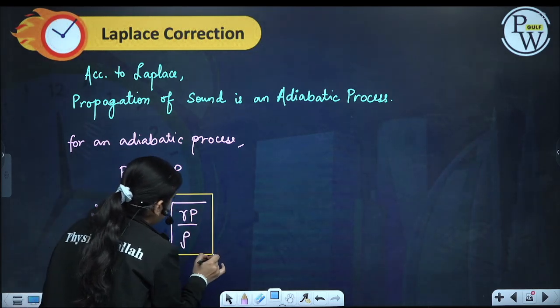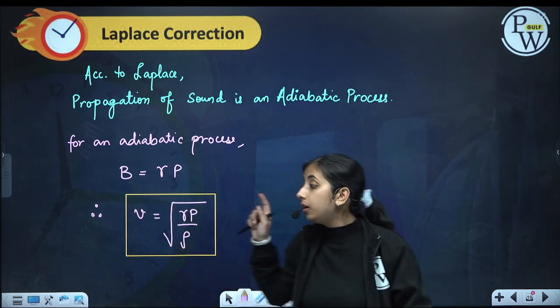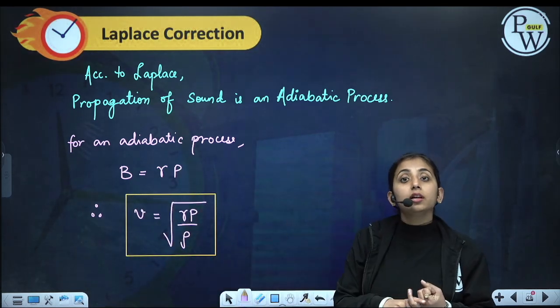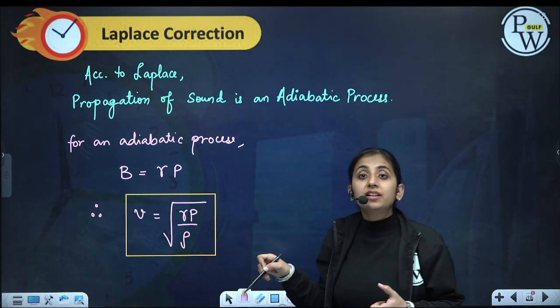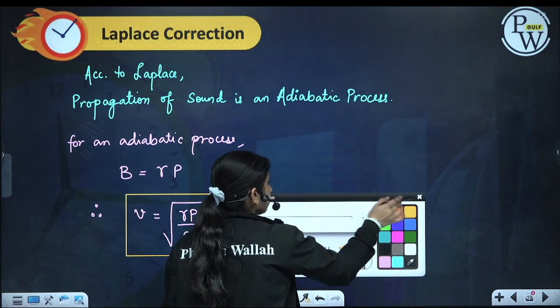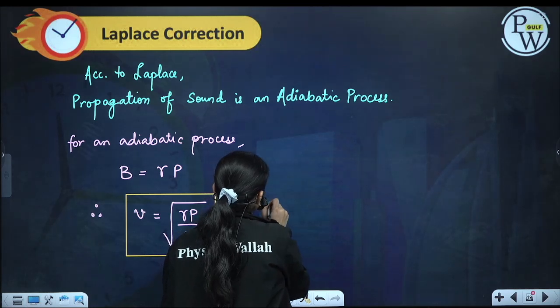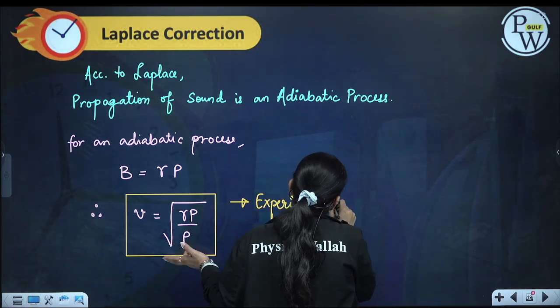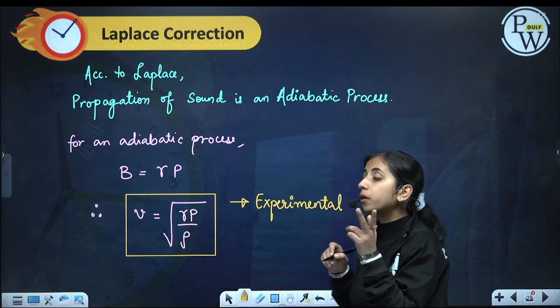When we calculated the values by substituting gamma for air, and the pressure and density of air, the experimental and theoretical values matched. So this is the correct formula for the speed of sound in air.